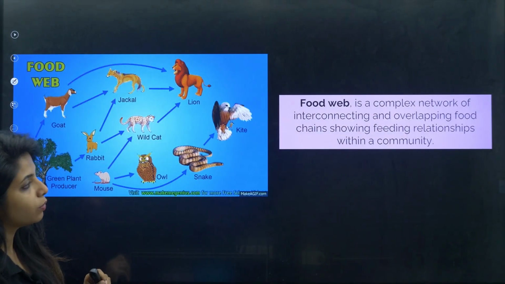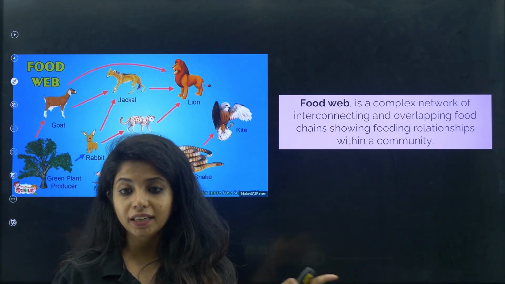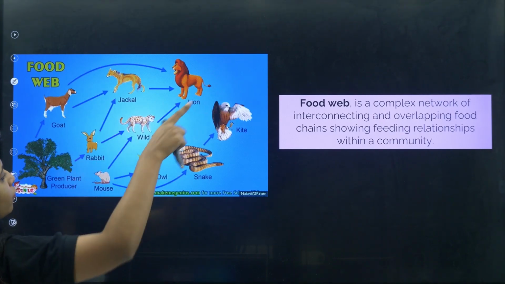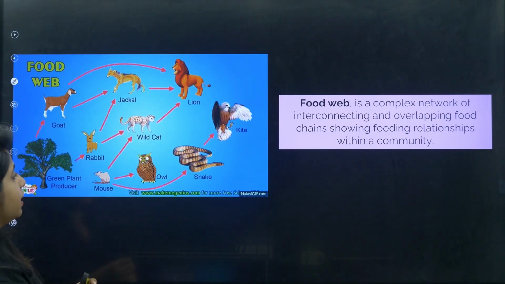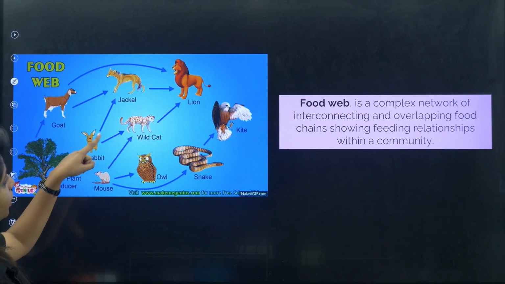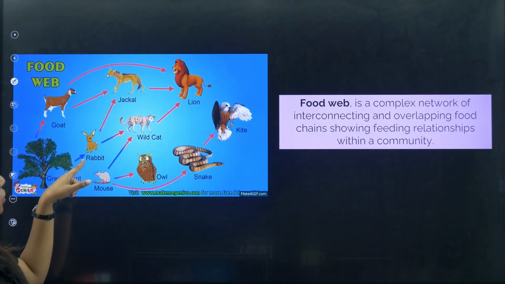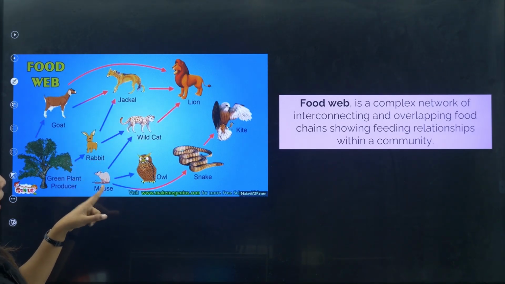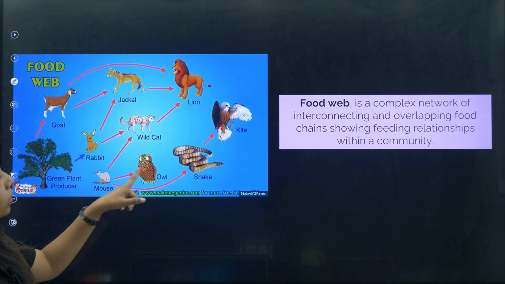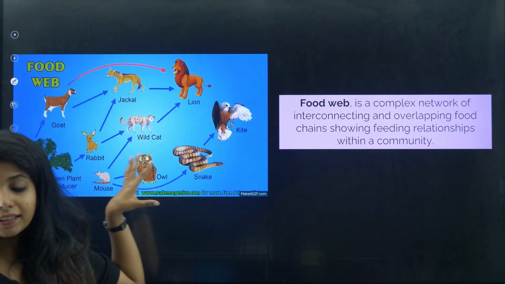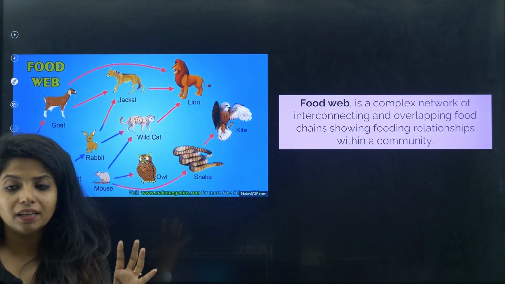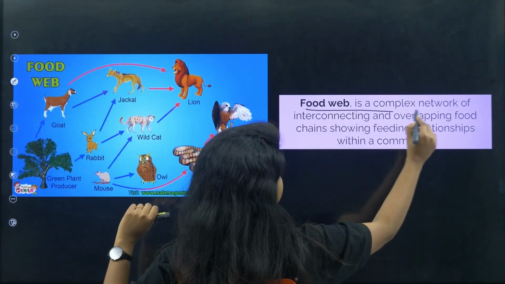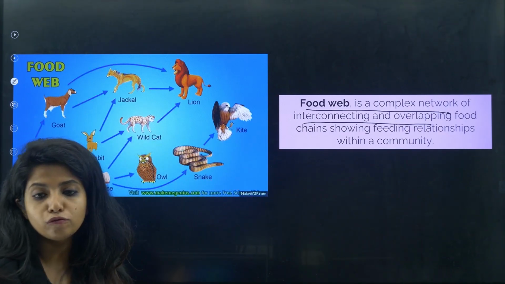When you talk about food web, what do you mean by food web? So many food chains interconnecting to each other is known as a food web, and as you can see, it's always one direction that it is following. Only one direction. It is not coming towards the backside. So over here you have a wild cat which is feeding on a rabbit, which is eating the green plant. Now the wild cat can eat the mouse also, and the mouse can also feed on the green plant, or basically the owl can eat. So there are so many things interconnected to each other, and this complex interconnecting structure is known as what, children? It is known as food web. It is a complex network of interconnecting and overlapping food chains.